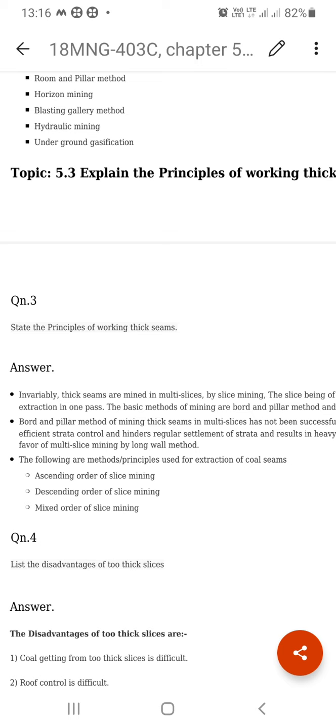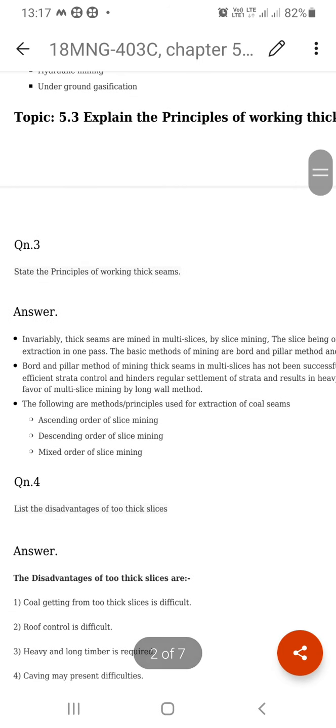So here two systems are there. When inclined slicing with descending order is preferred, then the caving method is preferred. When inclined slicing with stowing is preferred, we go up, and that is called ascending order. So ascending order is there and descending order is there. When ascending order is used, the stowing method is preferred. When descending order is used, the caving method is preferred. So this is the ascending order and descending order.